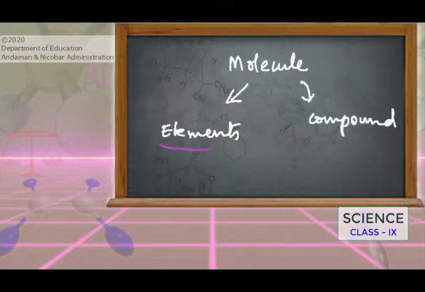Now let us see what a molecule of an element is. As we know, all the atoms cannot exist in the universe in free state. Apart from noble gases, other atoms cannot exist freely in nature. So these atoms of the elements combine themselves and make molecules. So we can say that the molecule of an element contains two or more similar kinds of atoms chemically bonded together. That means atoms of the same element combine to give a molecule, and these molecules are called molecules of elements.